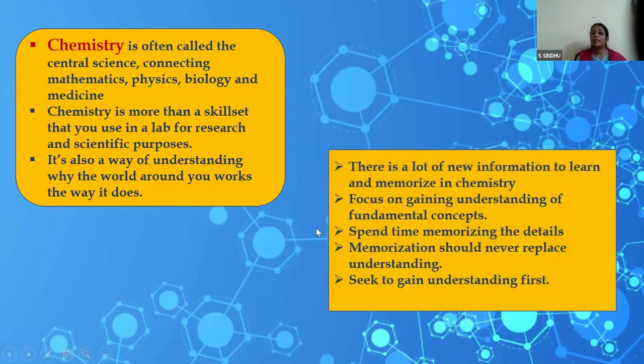And in learning chemistry, there is a lot of new information that the child has to learn, and some aspects have to be memorized. But memorizing doesn't mean just rote learning. What we have to train the child to do is first focus on gaining understanding. The child should understand what is being taught, and only if the child understands is memorizing effective. Otherwise, just rote learning will not help. A child has to understand the concepts, and it's our duty to put it across in a way that the child understands. So these are the things that we will have to go through.